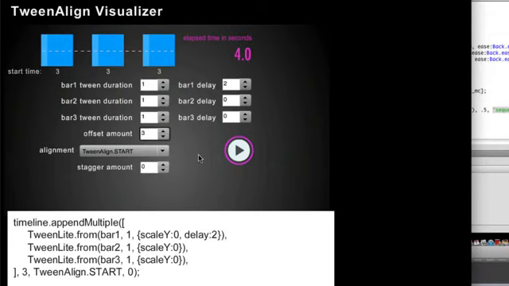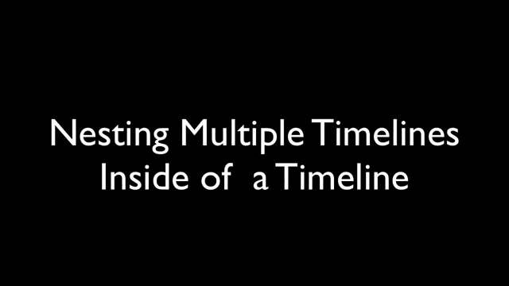I could monkey around with this thing all day, folks, but I'm going to have this tool live here on ActiveTuts Plus, and it'll also be available to you in the downloads. So please experiment with it, and it's really going to help you visualize and understand how these parameters work. Now that you have a solid background on all the parameters, we're going to show you how we can insert or append multiple timelines into a master timeline.